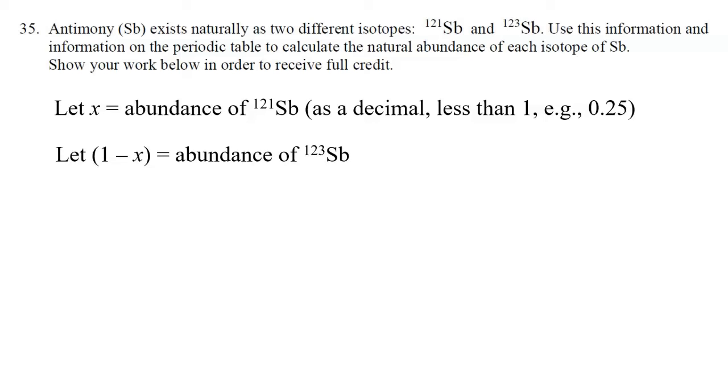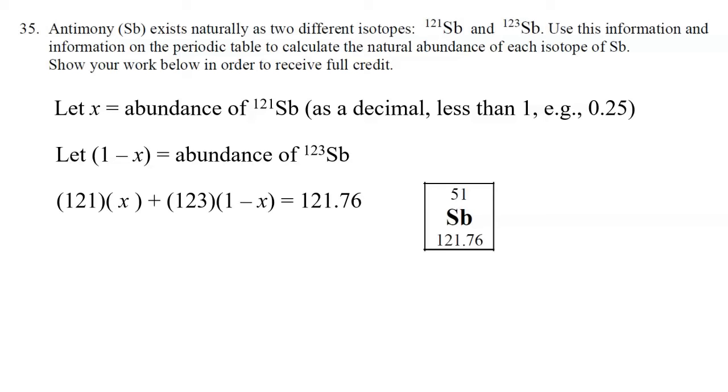And we know the identity of the element, so therefore we know the average atomic mass, which we get off the periodic table, 121.76. So here's how we do this in terms of X. 121 times the abundance of that isotope, which would be X, plus 123 times the abundance of the other isotope, which is 1 minus X. And we set that equal to the average atomic mass, which we can pull off of the periodic table for this element, for antimony. Now we're going to do the algebra.